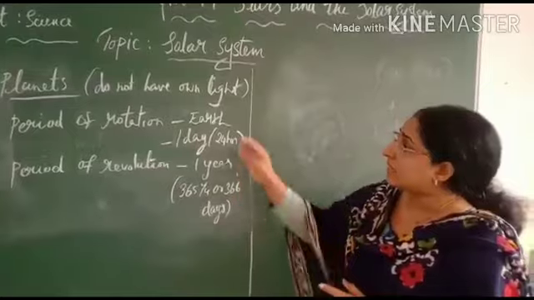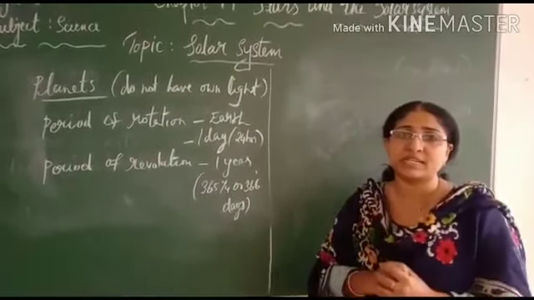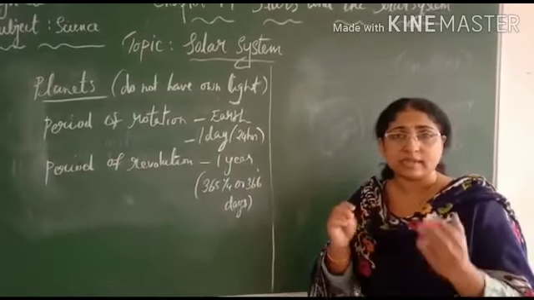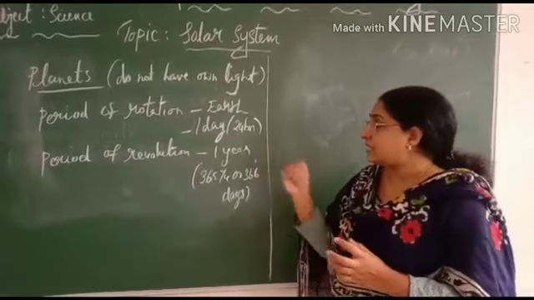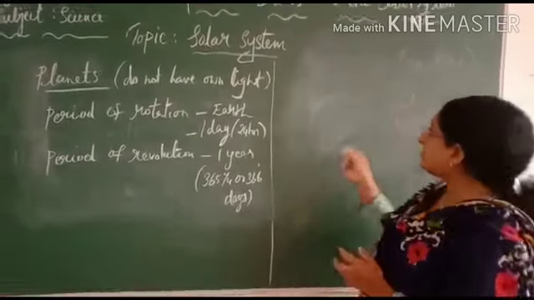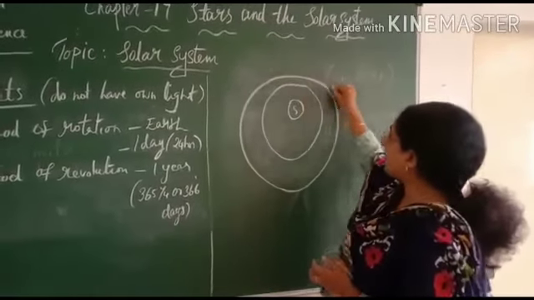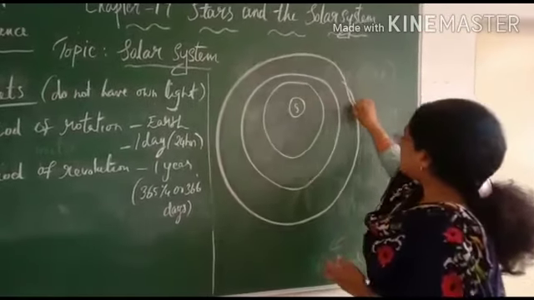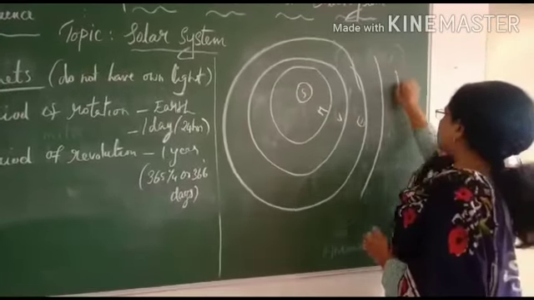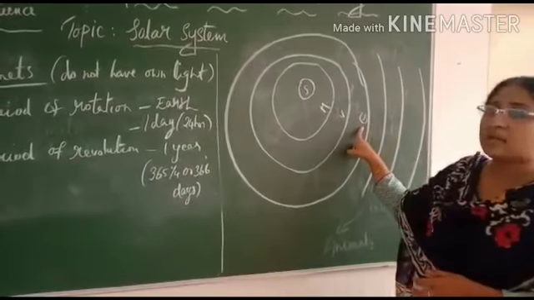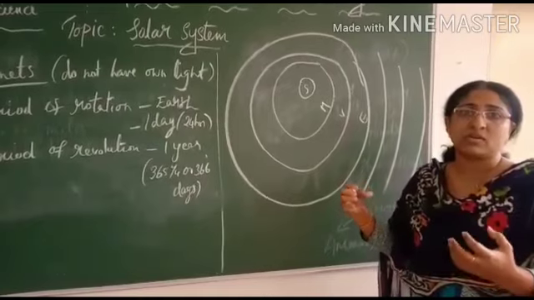Clear? Then the planets keep on changing position. Why do they keep on changing? Because of the rotation and revolution of the earth or any planet. Suppose this is the sun, and the planets are revolving around it. You know Mercury, Venus, Earth, these are the positions, and like that they go. So Earth is in the third position. You may think they may hit or collide with each other.